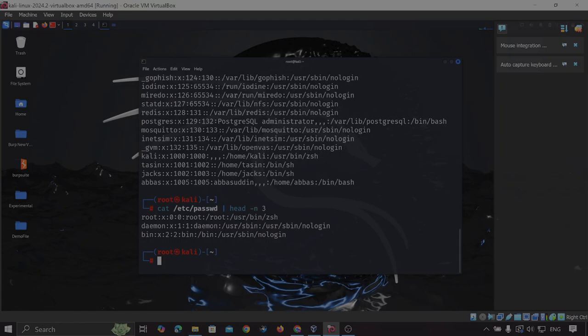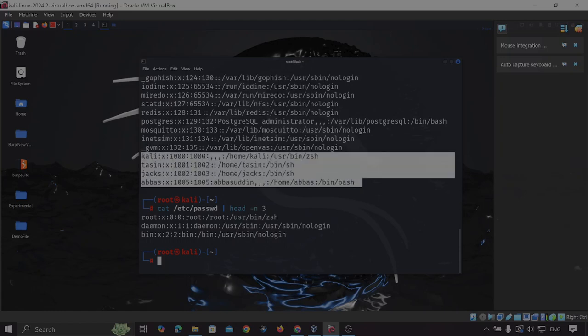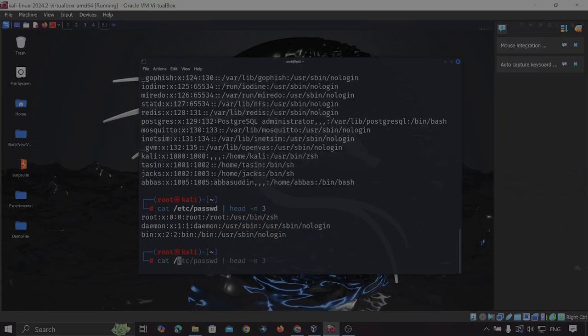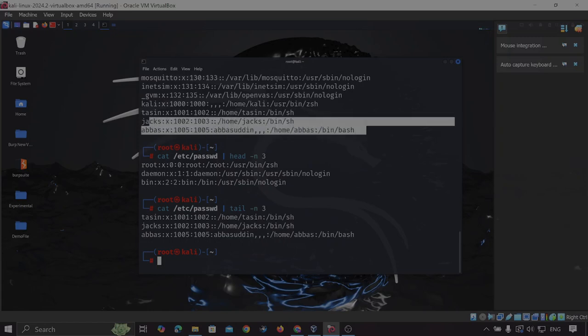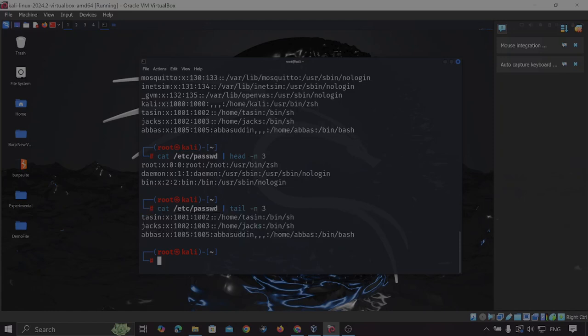Now if I want to see the last 3 or last 4 lines of that file, what I have to do is write cat /etc/passwd, then again put the pipe sign and tail. So instead of head, now I write tail, which indicates the bottom part of that file. Again I put -n and the number of lines that I want to see. If I press enter, now you can see the last 3 lines in the terminal, right?